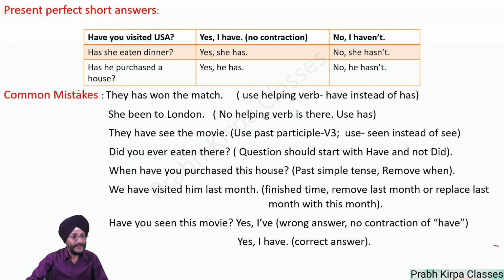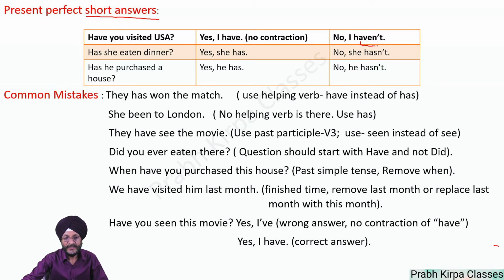In the case of present perfect, we can also give answers in short form. If the question is, "Have you visited USA?" we can give the answer, "Yes, I have." You will please observe that there is no contraction. But if the answer is in negative, the answer will be, "No, I haven't."